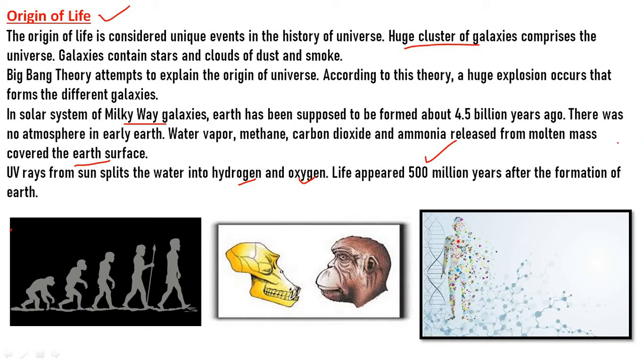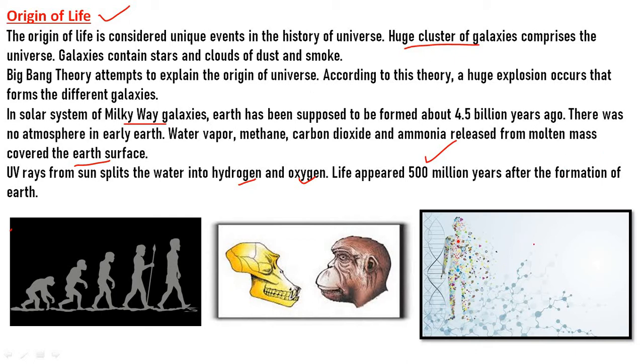Clouds formed from the water vapor came down as rain. The Earth's continuous rain led to the formation of water bodies, and similar compounds reacted with each other during lightning to form organic compounds.